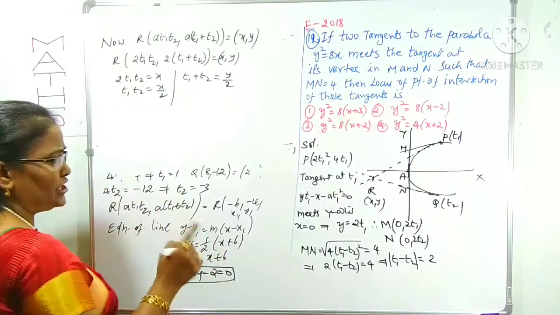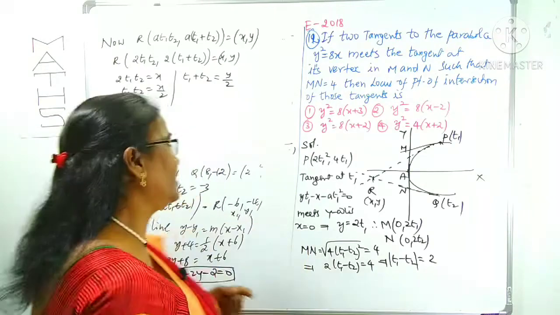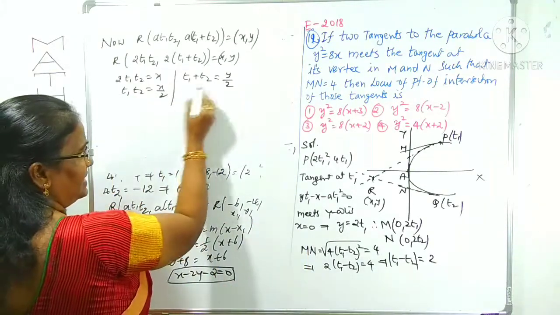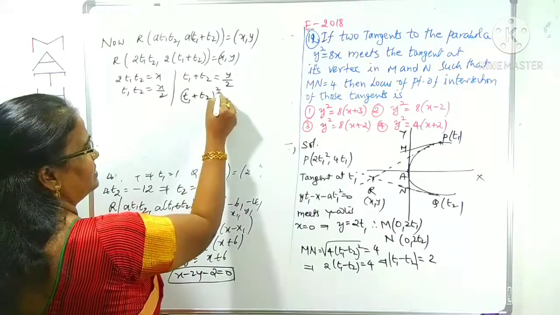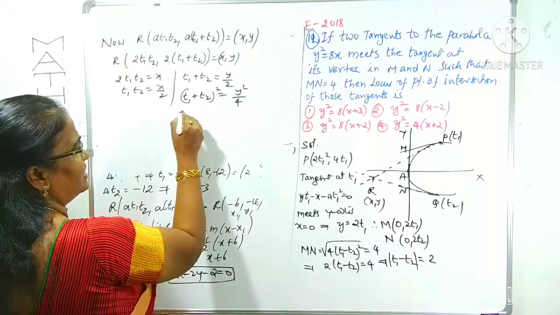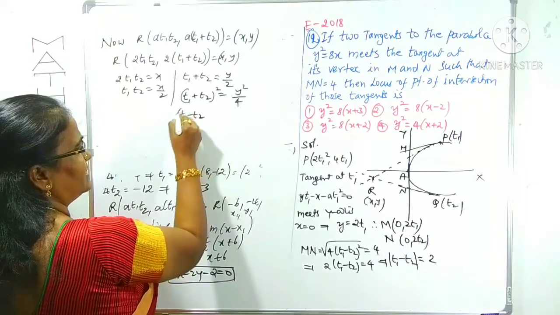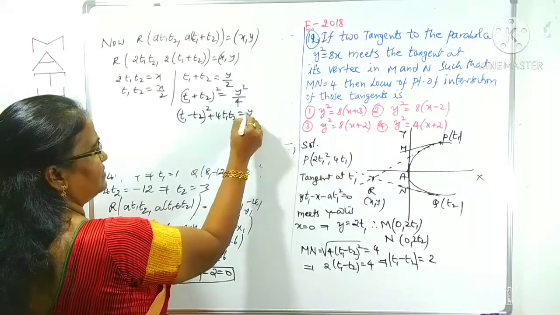To find the relation between x and y, the locus, we can eliminate t1 and t2. For that, squaring on both sides, (t1 plus t2) whole square is equal to y square by 4. In place of (t1 plus t2) whole square, shall I write (t1 minus t2) whole square plus 4 t1 t2 is equal to y square by 4.